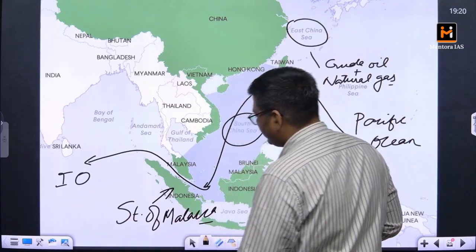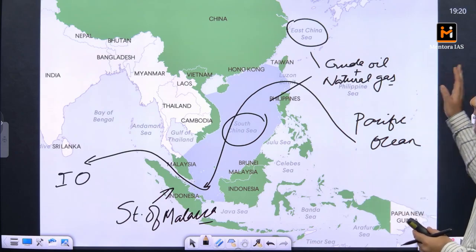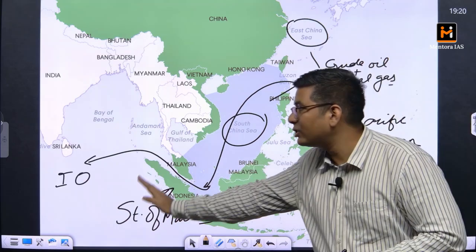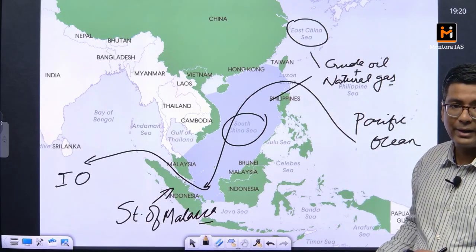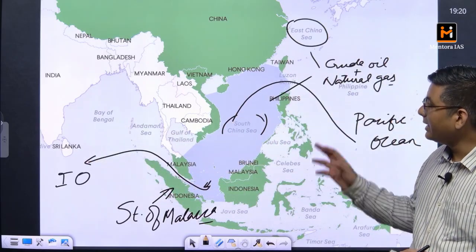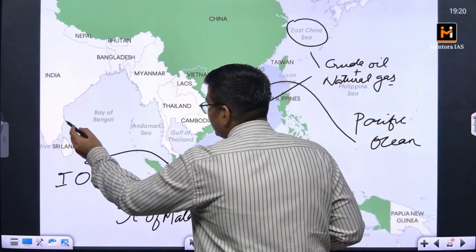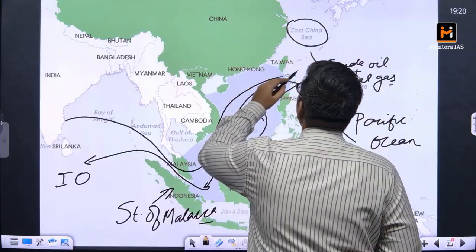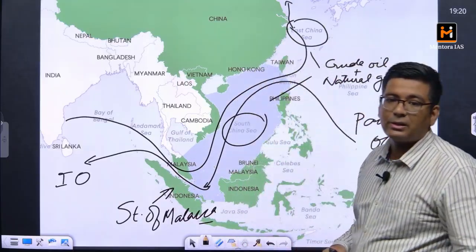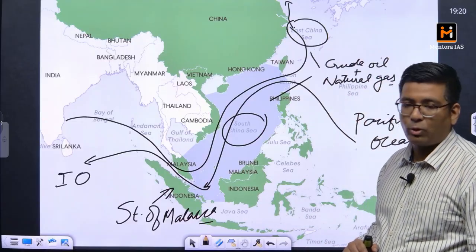What happens is that the things produced in, say, the Americas are shipped towards India via this site, and whatever is produced here goes to the other side via the South China Sea. Apart from that, we also utilize this route to reach Russia, Far East Russia, Vladivostok. That is why this region is very important.